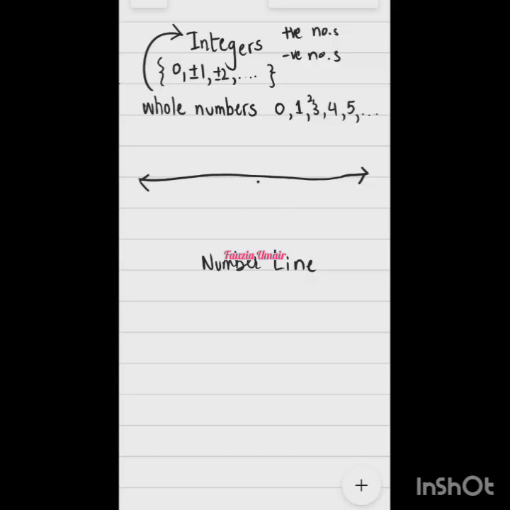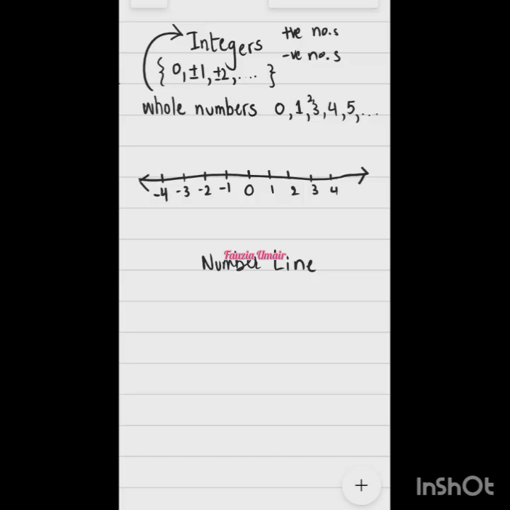So if this is a number line and this is the midpoint 0. As you said, positive numbers are on the right side of this number line, right? And the negative numbers are on the left side. Very good. So you should know this also for the first topic, right?